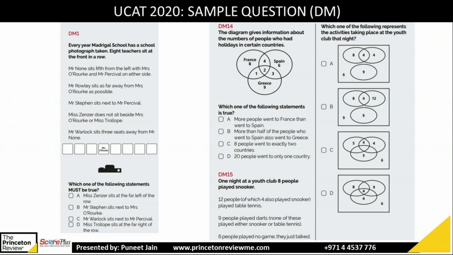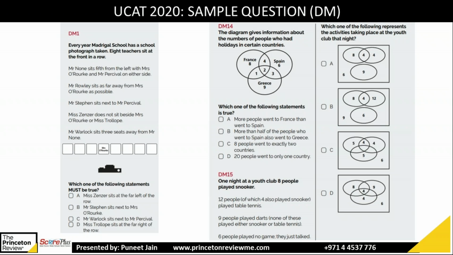So statement A, more people went to France than they went to Spain. So France total how many? 8 plus 1 plus 2 plus 4. When you add all of them, you will get 15. Spain how many? 6, 4, 2, 3. So that is wrong. Similarly, B will be wrong, but C, exactly 2 countries.